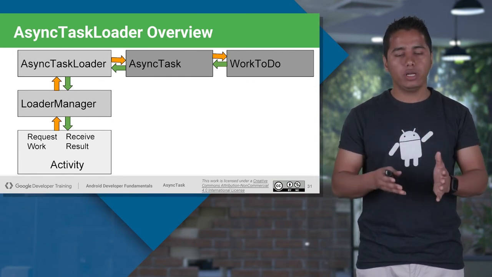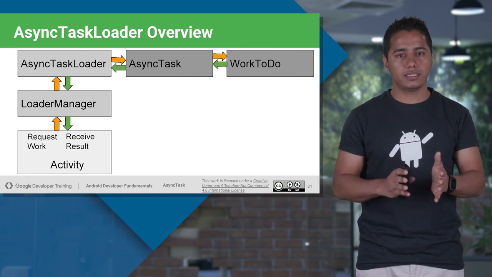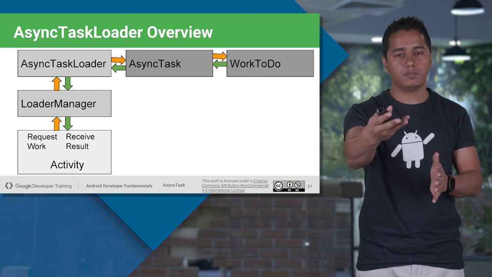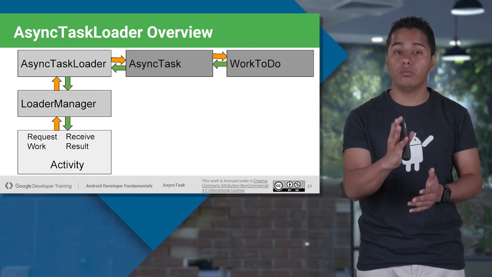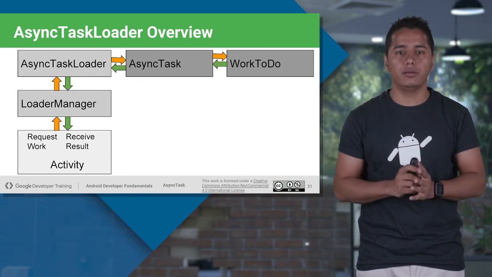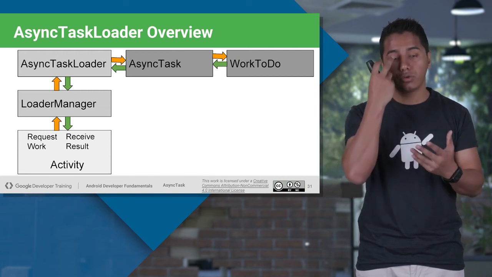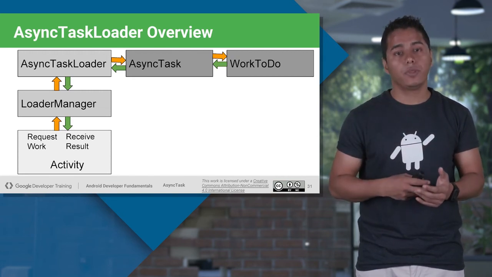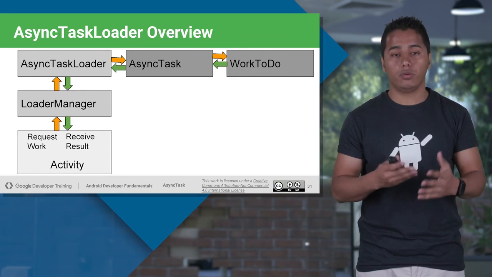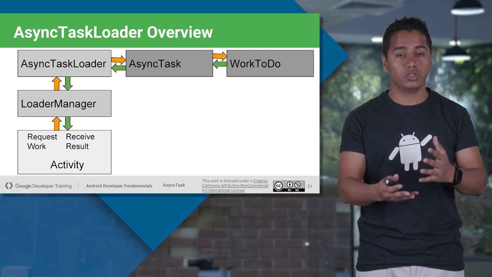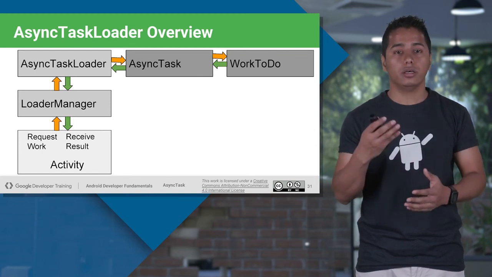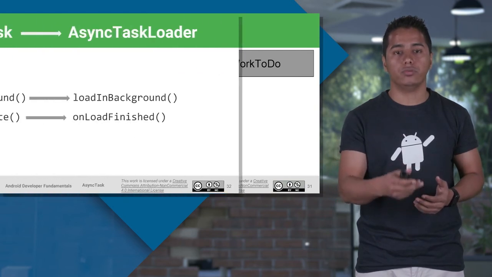What happens is, now your activity, instead of directly contacting your async task, will contact the loader manager, and the loader manager in turn contacts the specific loader. Now, if there is another loader or multiple loaders, the loader manager will be the one responsible for contacting the other loaders. Your activity will always contact just the loader manager class. So you see, under the hood, it's still the async task. It's just that they have provided another class which is actually doing all the configuration change coding and regular UI updation coding for you.